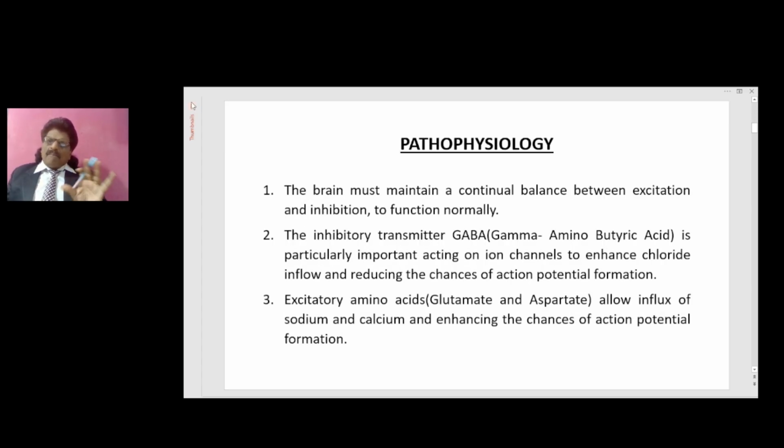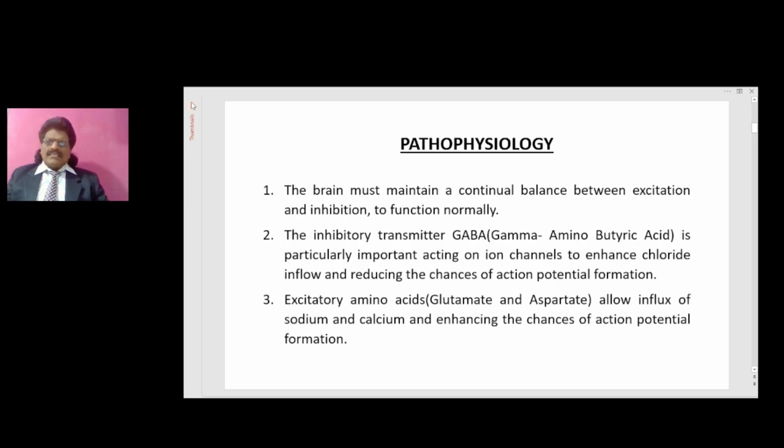Pathophysiology. The brain must maintain a continuous balance between excitation and inhibition to function normally. The inhibitory transmitter is GABA. Gamma-aminobutyric acid is particularly important, acting on ion channels to enhance chloride inflow and reduce the chances of action potential formation.